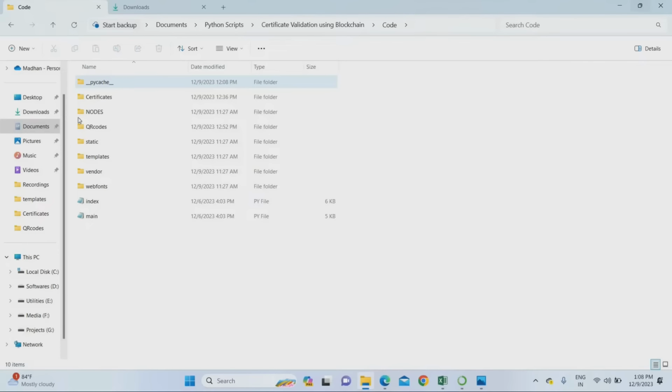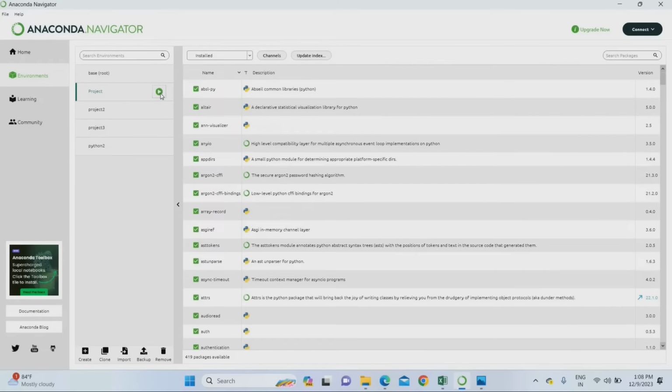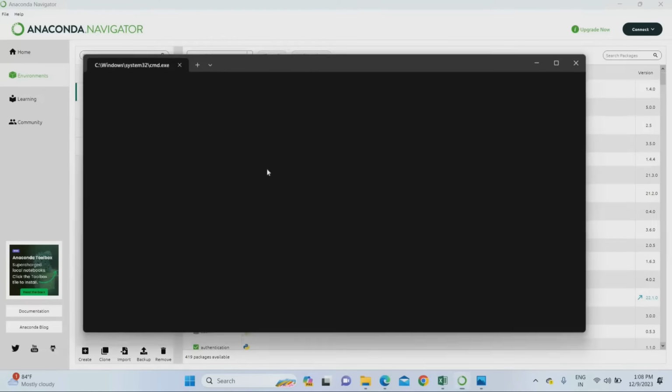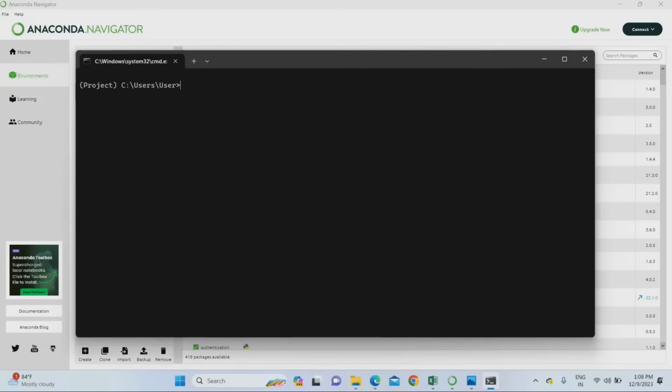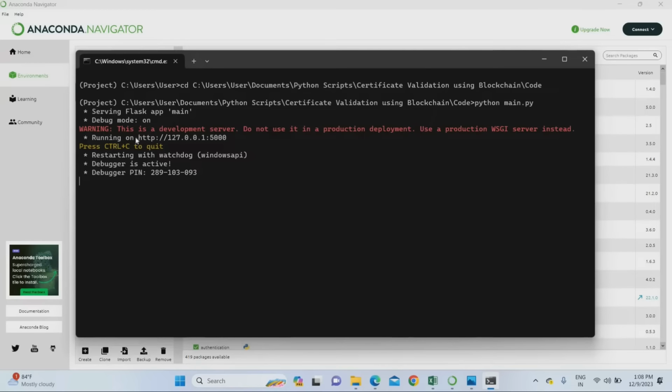To run this project, we have to go to the project code folder. This is the project code folder, and here we have the main code. This is the main code you have to run. Just copy the project location and open Anaconda Navigator. In Anaconda Navigator, open the project terminal, which is the project environment. Type cd, space, paste the project location, then press enter. Then type python space main.py to run the main code.